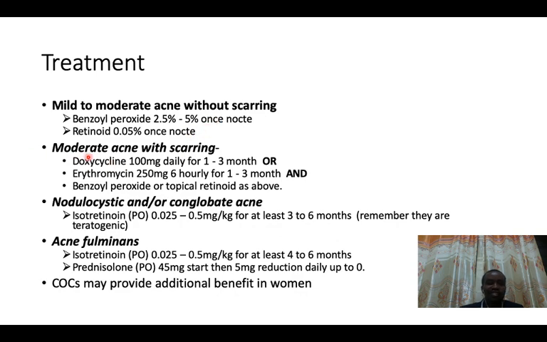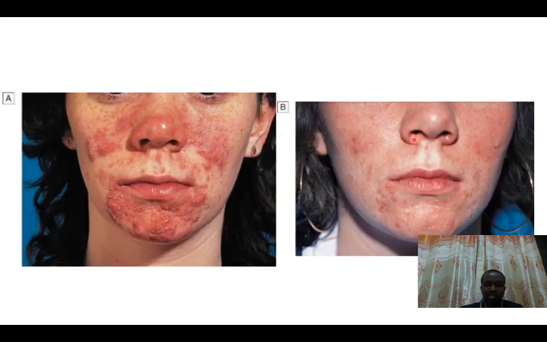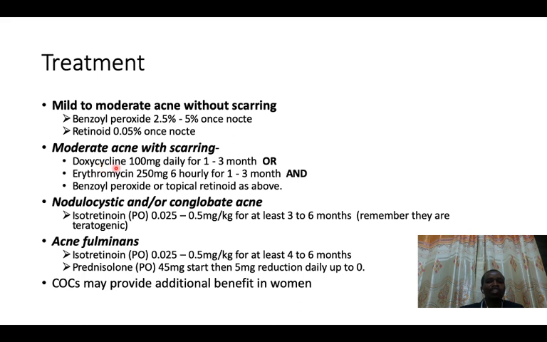But if someone has scarring, like the one that I've shown you, this lady is having scarring, probably it's not that much. She's having mild, but she's having scarring. So if he's having moderate acne with scarring, we'll need to use an antibiotic together with benzoyl peroxide or a topical retinoid. Remember, acne pathogenesis involves a bacteria called P. acnes. So use of antibiotic is therefore explained.